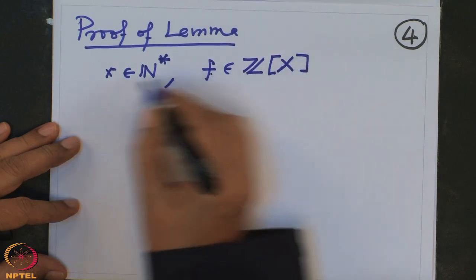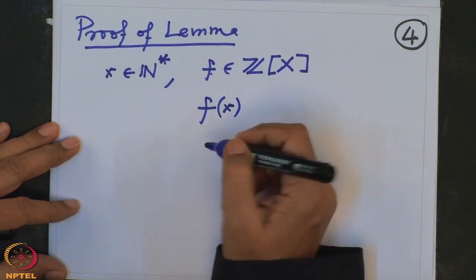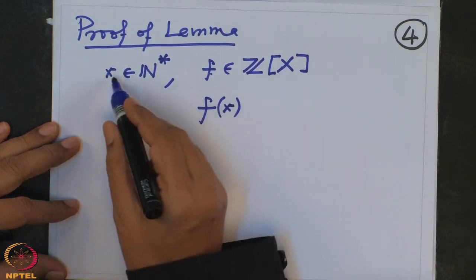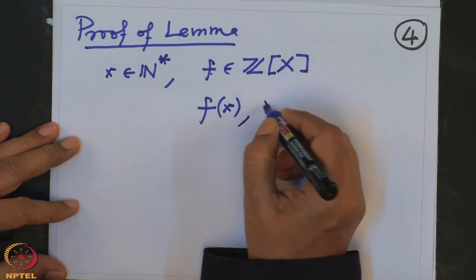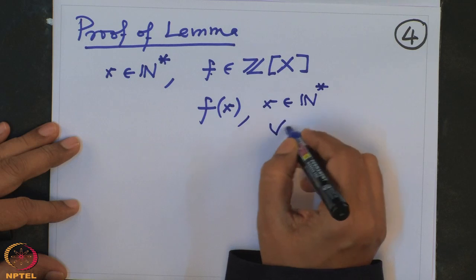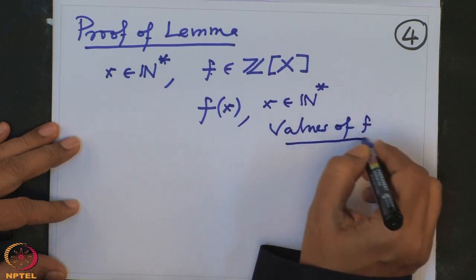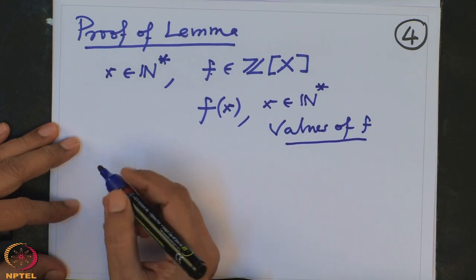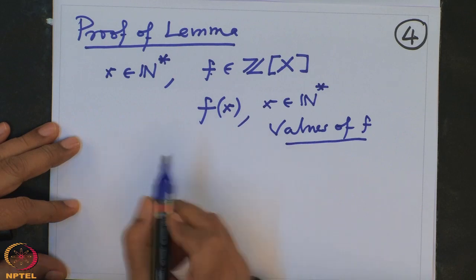So, I look at the value of f at x, so f of x. This is some integer and x is varying. So, there are many integers. Look at all these values of f. They are integers. I want to show that they have infinitely many divisors.